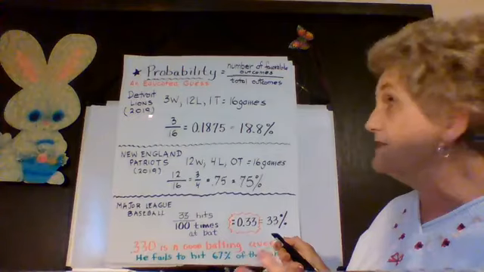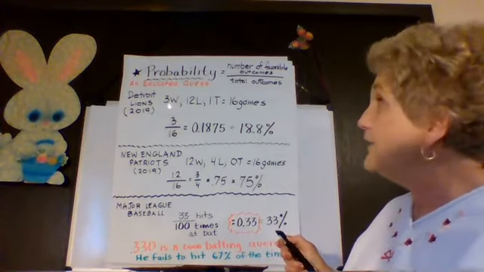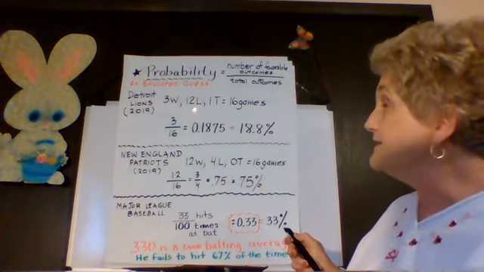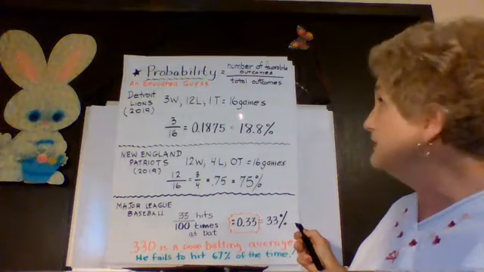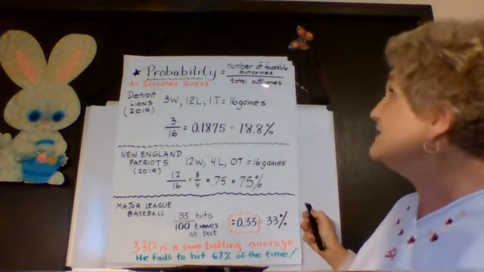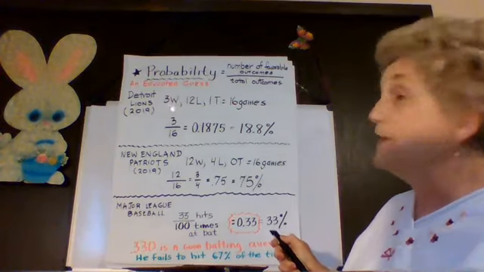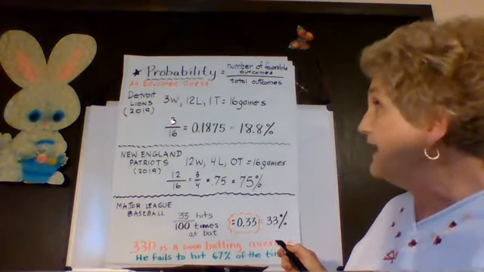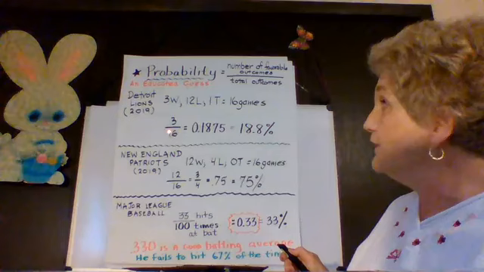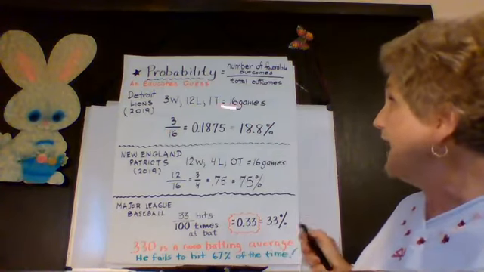Let's take the Detroit Lions of last year. They had 3 wins, 12 losses, and 1 tie for a total of 16 games. That's the total outcomes, okay? So the wins would be a favorable outcome. I put that as my numerator over the 16 total outcomes.